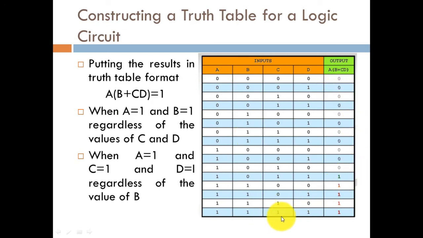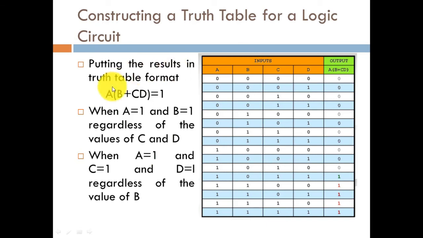In this particular case, the net outcome will be high when A, B, C, D are all high. When A, B and C are high and D is equal to 0, then the expression is also high. When A and B are high as well as D, in this case also the expression will be high. When A and B both are high, then the output will also be high. If A is high and C and D are high, then the expression is also high. So these are the only 5 cases where our complete expression will be high, and it will be low in all other cases. This is how we evaluate its truth table.